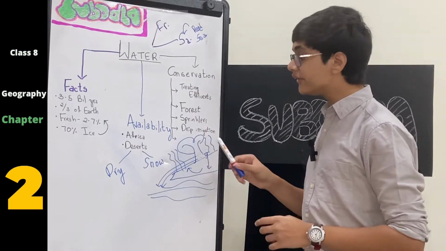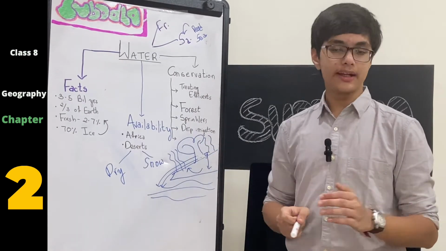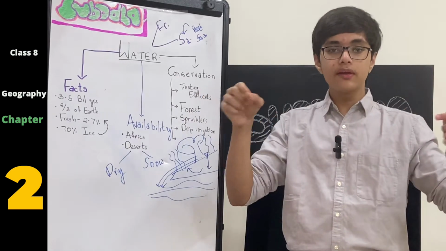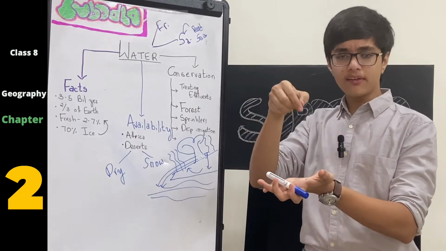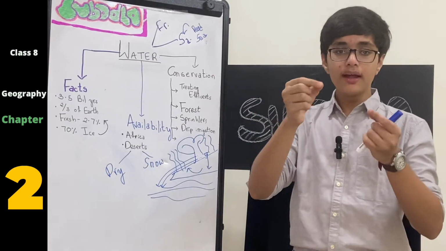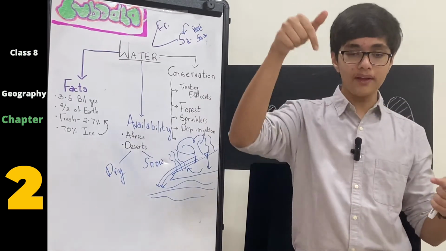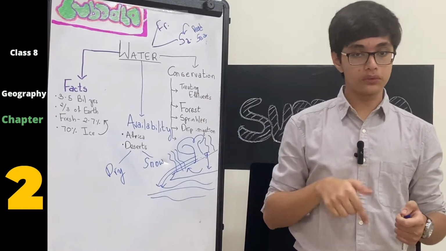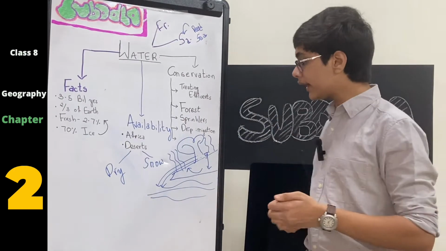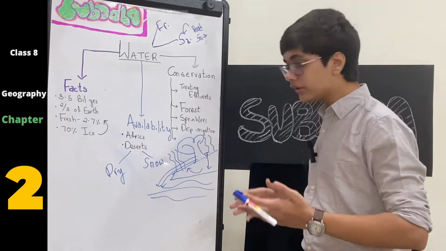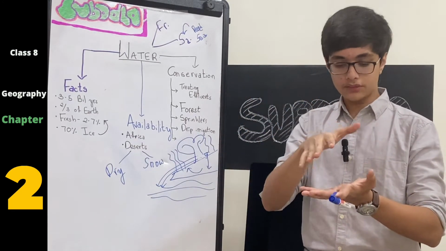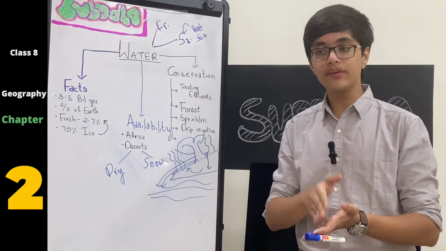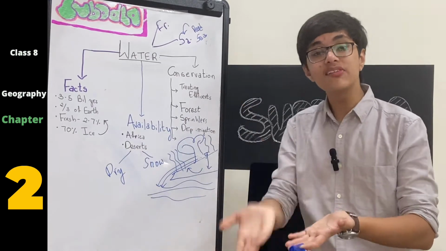The third is drip or trickle irrigation. In drip irrigation, what they do is they use tiny pipes and they make holes in those pipes such that the water that flows in these pipes directly drips into the soil near to the root. So because of that, what happens is, now imagine you have water falling in some region and it stagnates on that piece of land. तो क्या होता है उस वजह से most of that water gets evaporated.